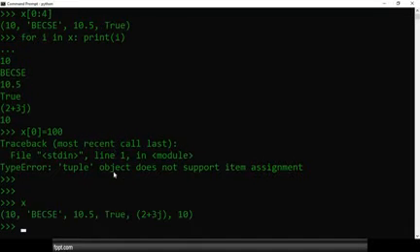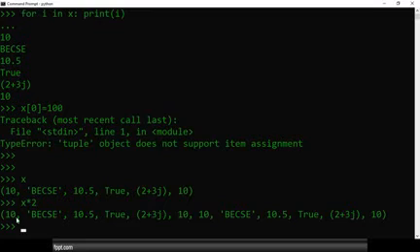Let's check out. x is equal to these values. Sorry, I am trying to use the repeat operator. Repeat means the multiplication symbol. So here I am trying to use x multiplied by 2. How many elements do we have? 1, 2, 3, 4, 5, 6. Total 6 elements we have. So it will represent 12 elements. Let's check out. See, 10, B, C, C, 10.5, again 10, B, C, C, 10.5. That means we can execute that.